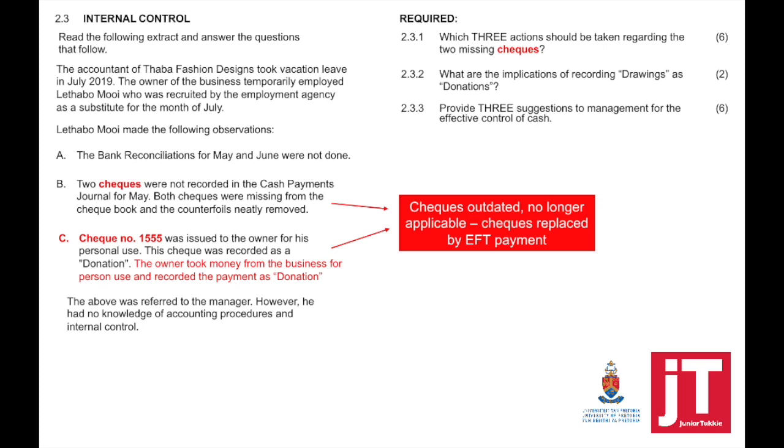Question 2.3, internal control. Read the following extract and answer the questions that follow. The accountant of Taba Fashions Design took vacation leave in July 2019. The owner of the business temporarily employed Letabu, who was recruited by the employment agency as a substitute for the month of July. Letabu made the following observations.